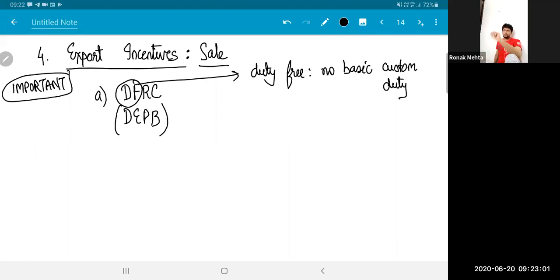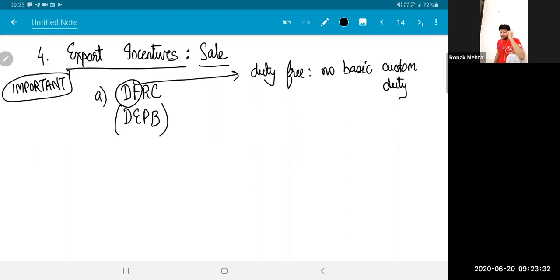So anybody who is importing that particular product just has to produce that certificate. The custom officer will remove the basic custom duty. He will just calculate the countervailing duty. You have to pay that amount, and that's it. You can take the goods. Which means if you understand business, you'll agree that custom duty gone, my production cost comes down. Automatically profits will increase. And those profits are normally taxable. That is not what we are looking at in this point.